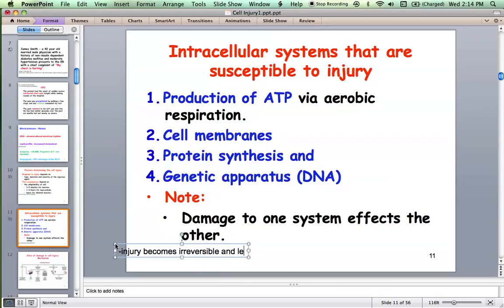One is production of ATP by aerobic respiration. That gets hampered. That is one of the mechanisms, especially in hypoxic injury. Whenever there is decreased oxygen supply, the first thing that happens is arrest of aerobic respiration. So the cell can now thrive only by anaerobic glycolysis. You know this. Your Krebs citric acid cycle gets shut down because of lack of oxygen, but the glycolytic pathway in the cytoplasm continues.